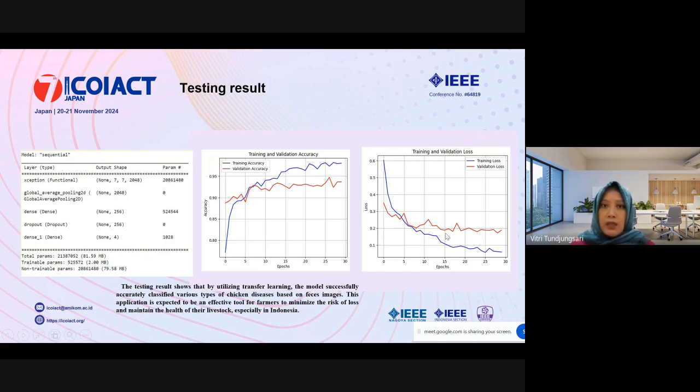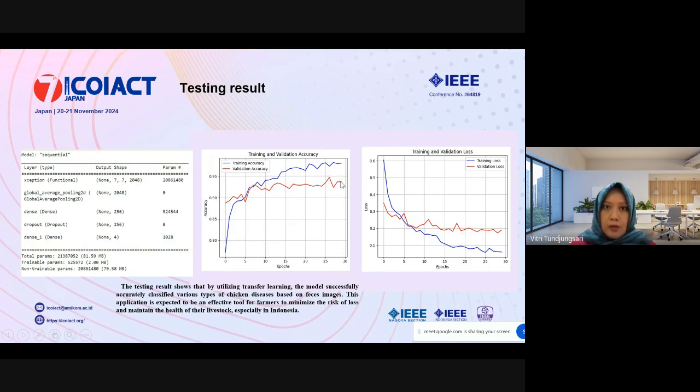We see here that the training accuracy is above 95%, and the validation accuracy is between 90 and 95%. So this is quite good.